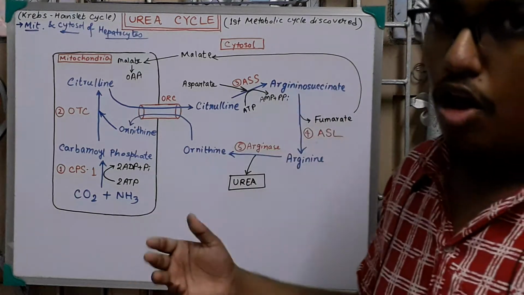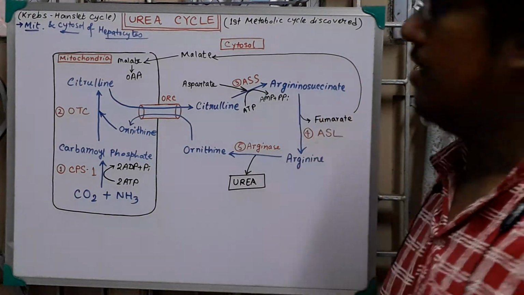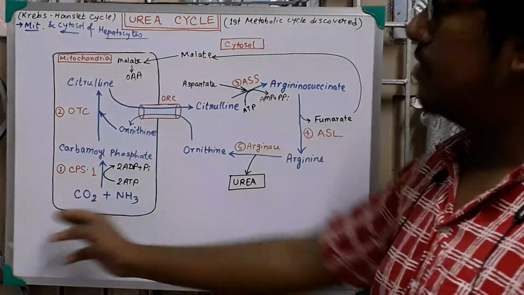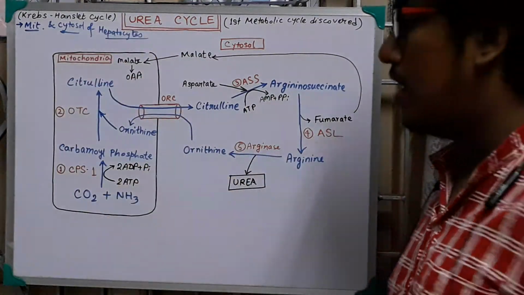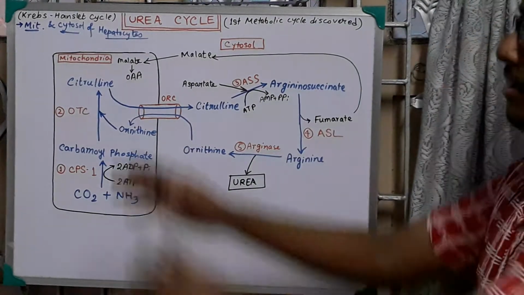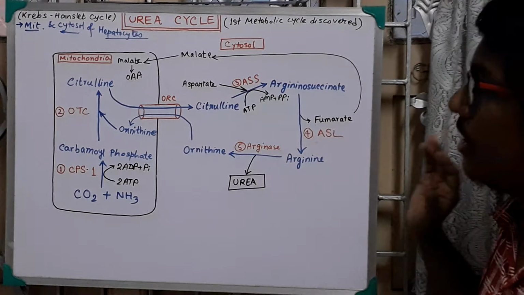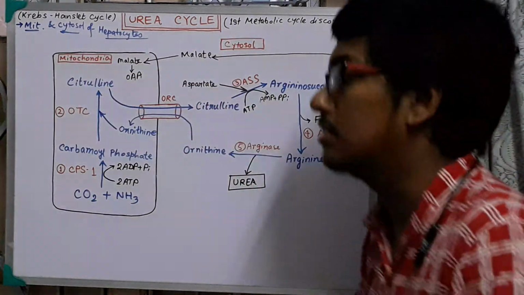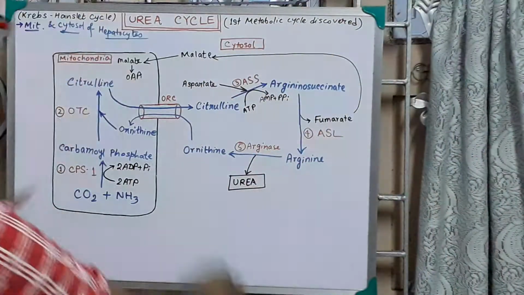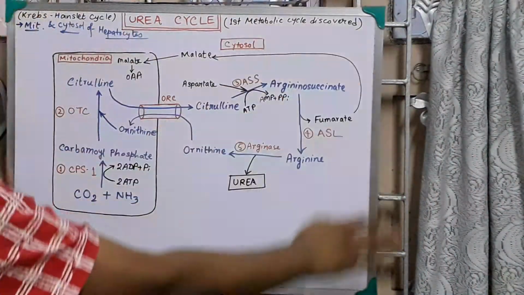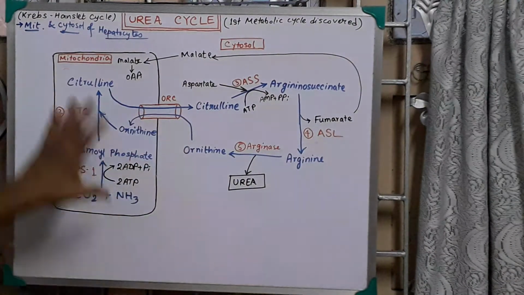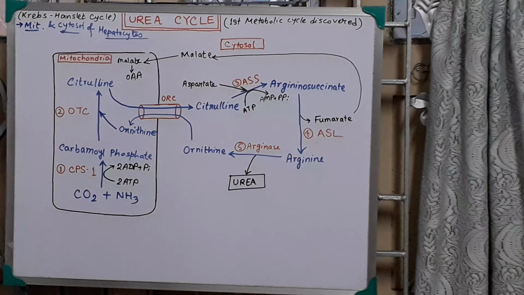Now come to the details of the urea cycle. You see this box in black color is the mitochondria. It is the hepatic mitochondria, and the rest part of my whiteboard, just imagine it is the cytosol. The whiteboard is the hepatocyte cell, the remaining white part is the cytosol, and this box is the hepatic mitochondria. Now CO2 and ammonia are present in the hepatic mitochondria.